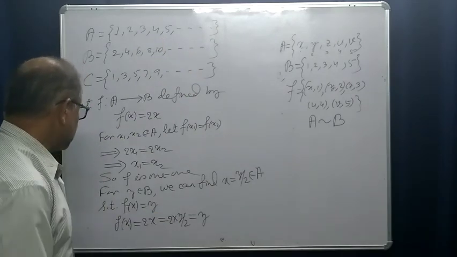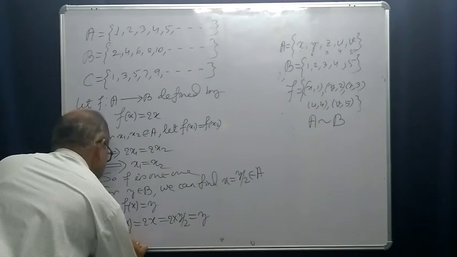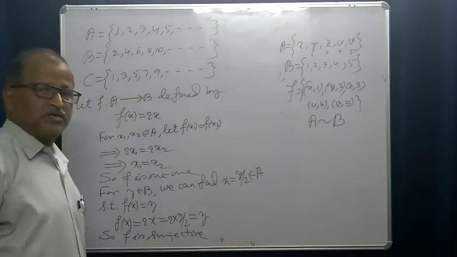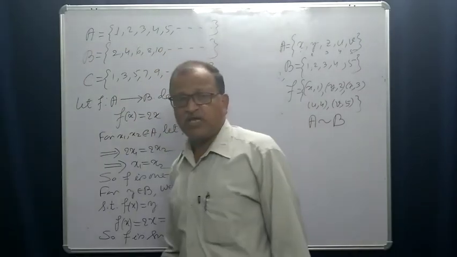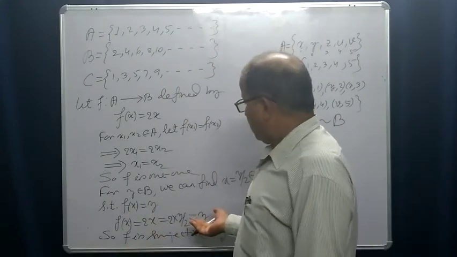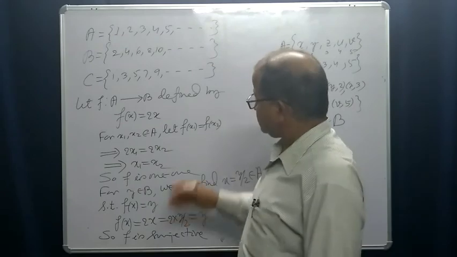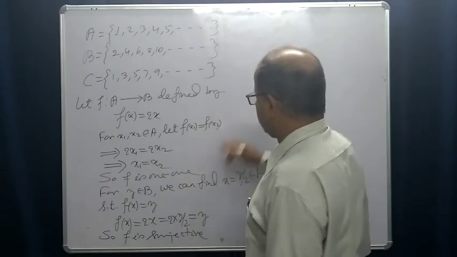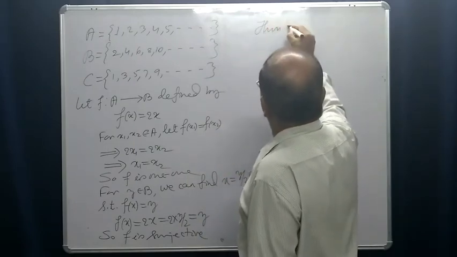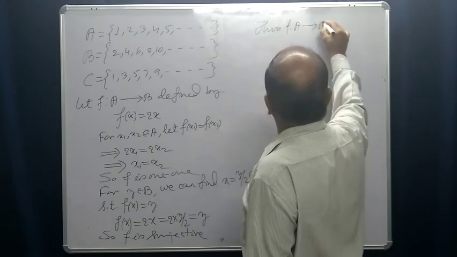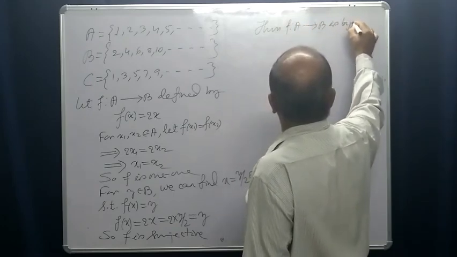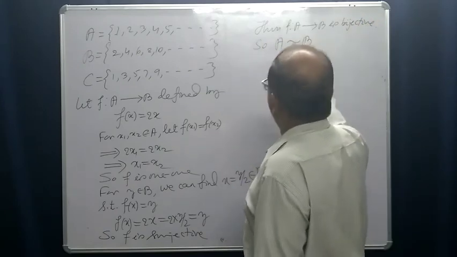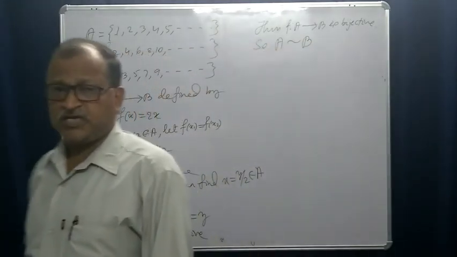So f is also surjective. Thus f is both injective as well as surjective, so it is a bijective mapping, one-one and onto. Thus f from A to B is bijective. So A is equivalent to B. These two sets are equivalent.